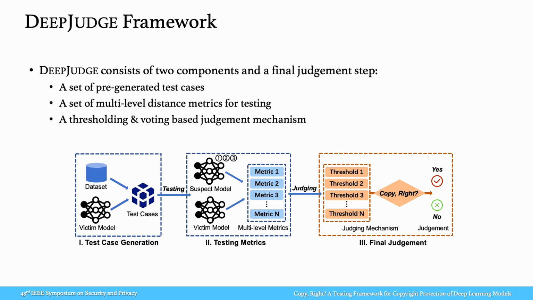DeepJudge consists of three components. At the test case generation step, it selects a set of seeds from the input dataset and carefully generates a set of extreme test cases. Based on the test cases generated, DeepJudge computes the distance scores defined by the testing metrics between the suspect and the victim models. The final judgment of whether the suspect model is a copy of the victim can be made via a thresholding and a voting mechanism.